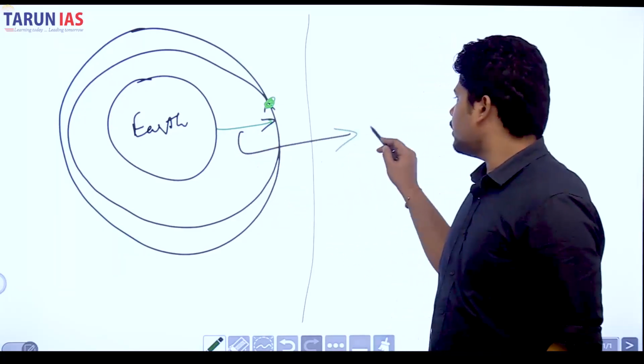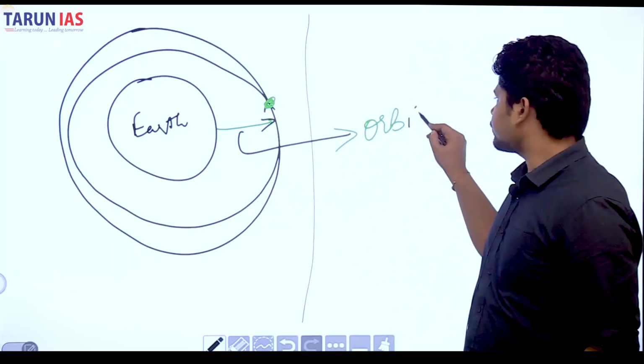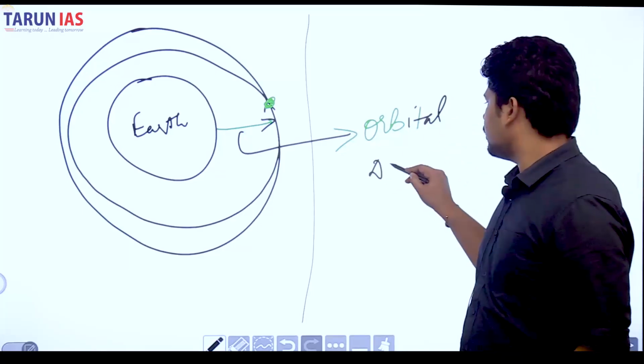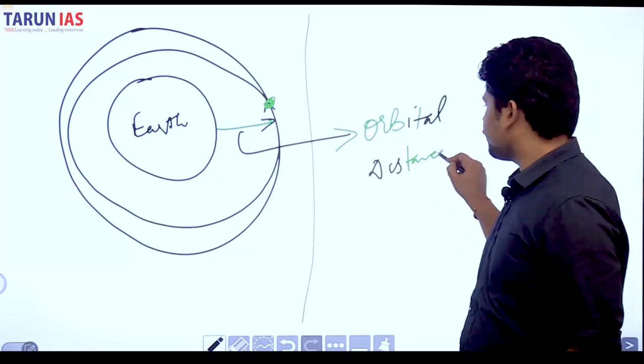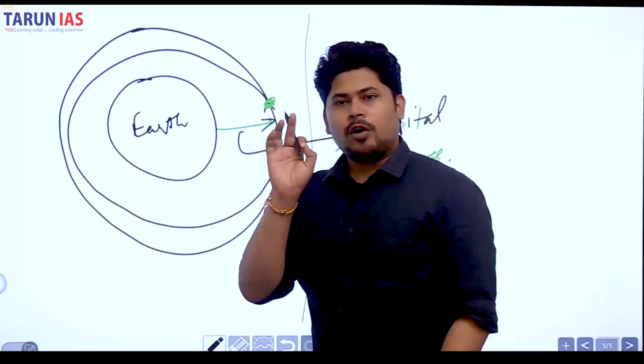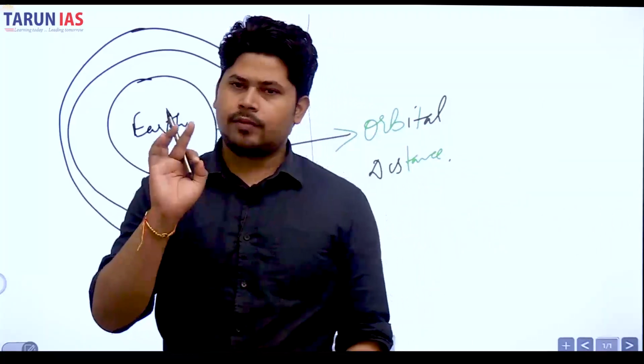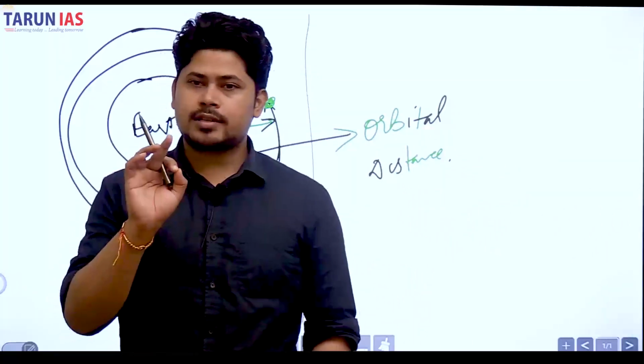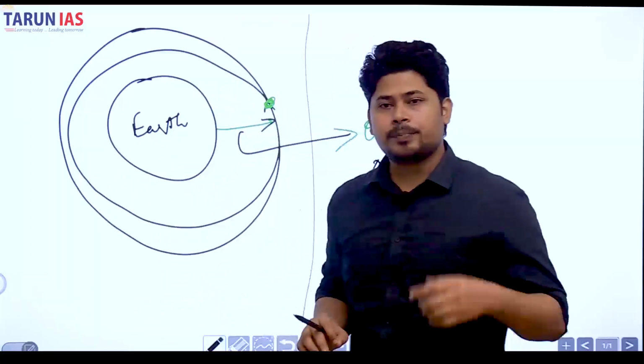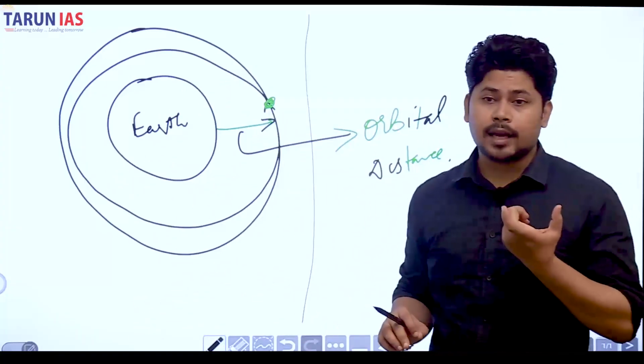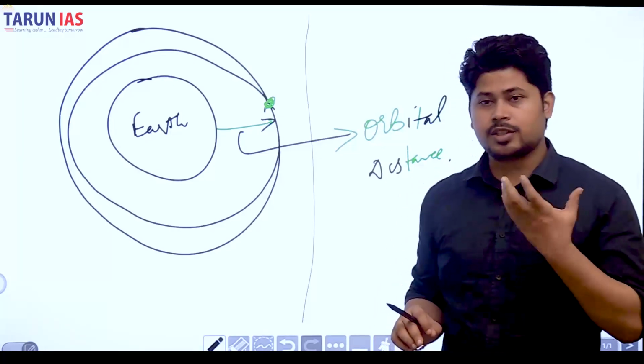This is called the orbital distance. Okay, there are only specific orbits where our satellites can be placed safely, right?